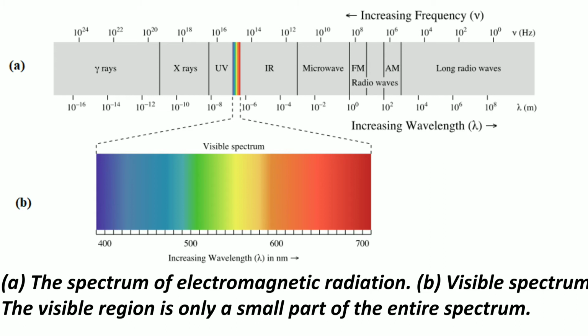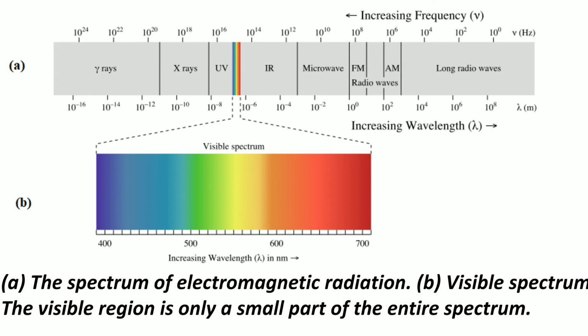This is the spectrum of electromagnetic radiation, and as we know the frequency and wavelength are inversely proportional to each other, so if the frequency is high then the wavelength is less. In case of gamma rays, the frequencies are very high, but in case of radio waves, the wavelength is very high and the frequencies are less.